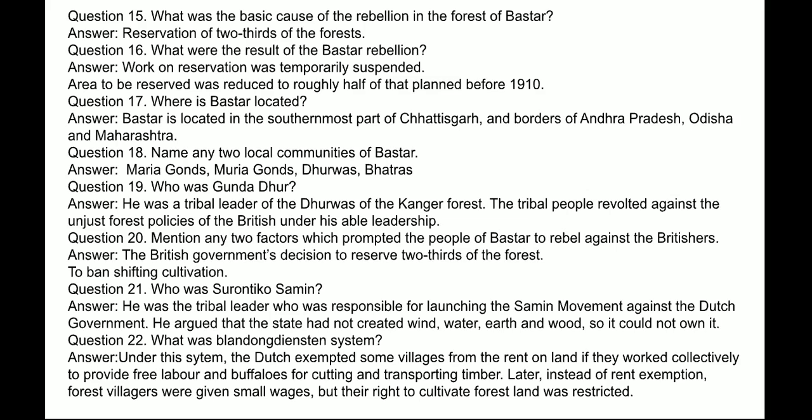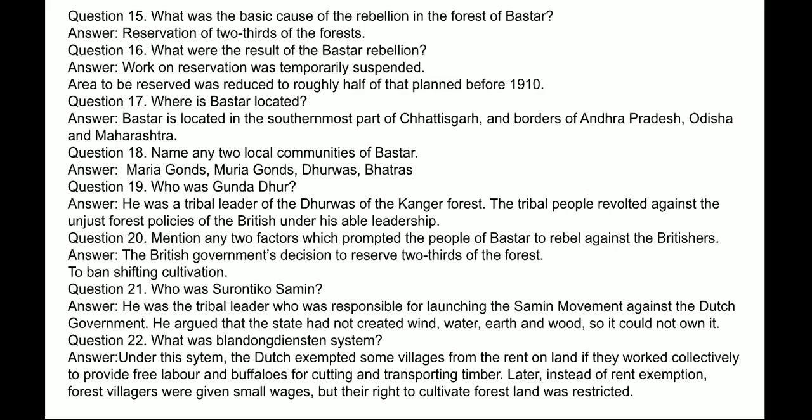Next question: Who was Gunda Dhur? Answer: He was a tribal leader of the Dhurvas of the Kanger forest. The tribal people revolted against the unjust forest policies of the British under his able leadership. Next question: Mention any two factors which prompted the people of Bastar to rebel against the Britishers.